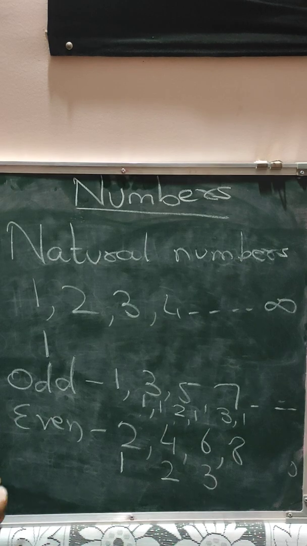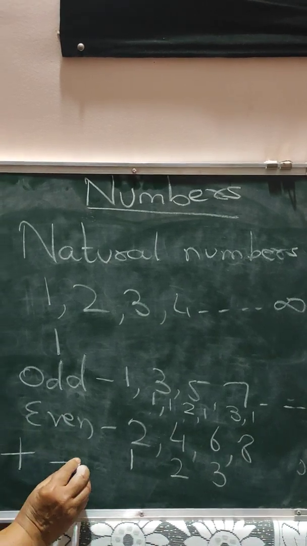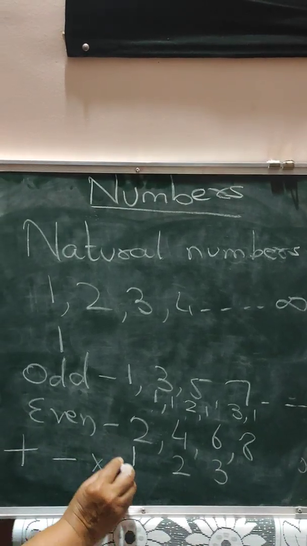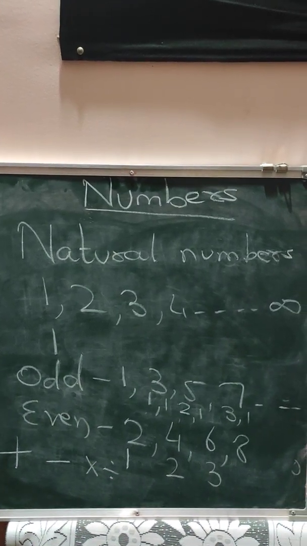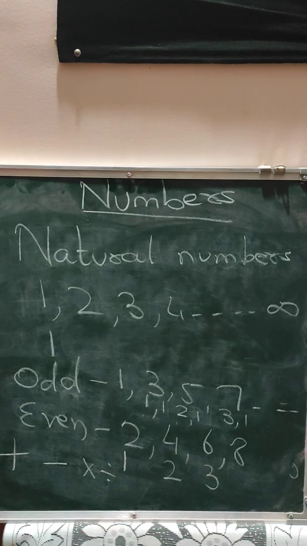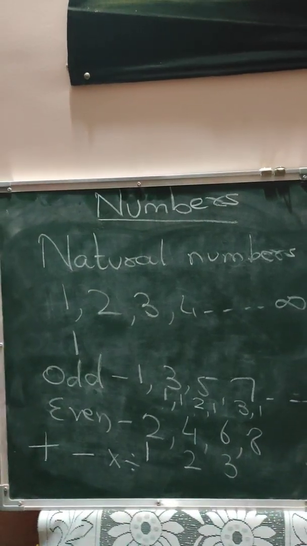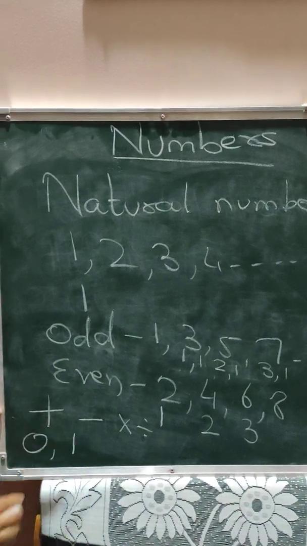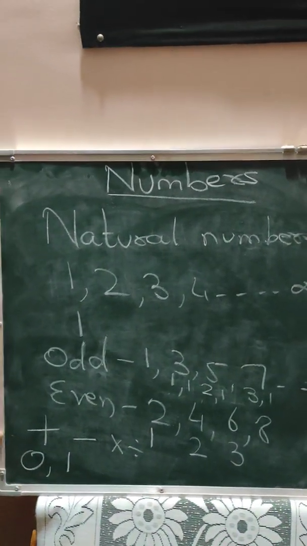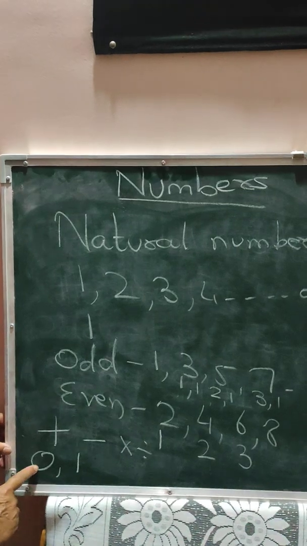In maths, we have 4 operations: addition, subtraction, multiplication and division. We can do all these 4 operations on natural numbers. Here we have to learn 2 identities, of 0 and 1. What are these 2 identities? Identity of 0.